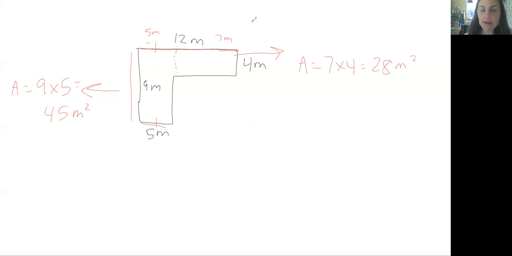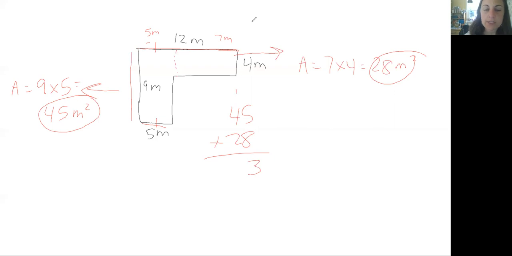Now to find the area of the whole shape together, we're going to add the area of the first rectangle plus the area of the second rectangle. So 45 plus 28, 8 plus 5 is 13, 4 plus 1 is 5, 6, 7, so we get 73 meters squared. And so that's going to be the area of the entire shape.